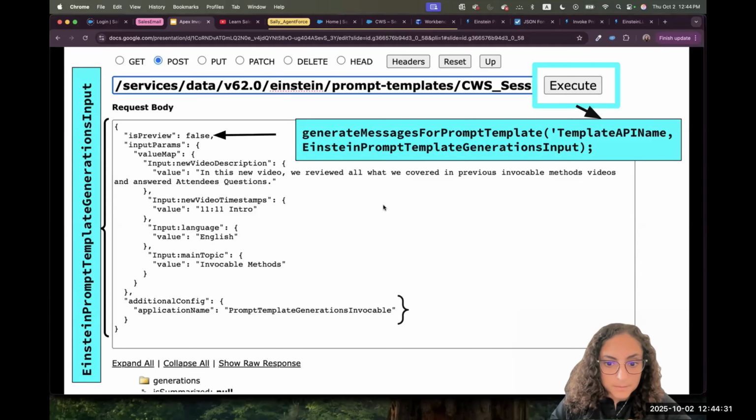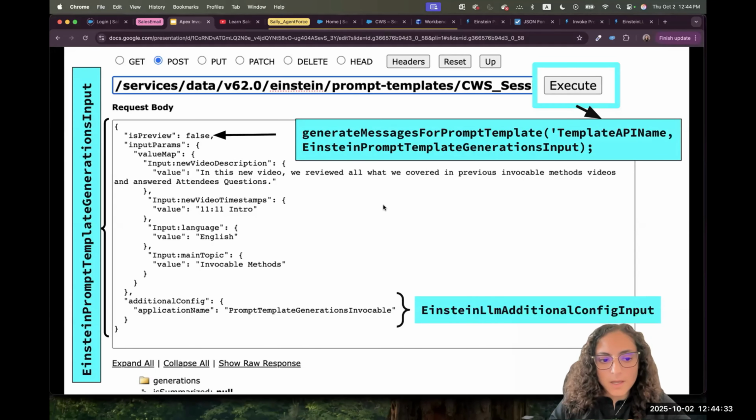Okay. Next, we have to set additional configuration. Additional configuration here in the JSON looks like an object because you have a curly bracket here. The value wasn't directly false here, like a key and value of false.